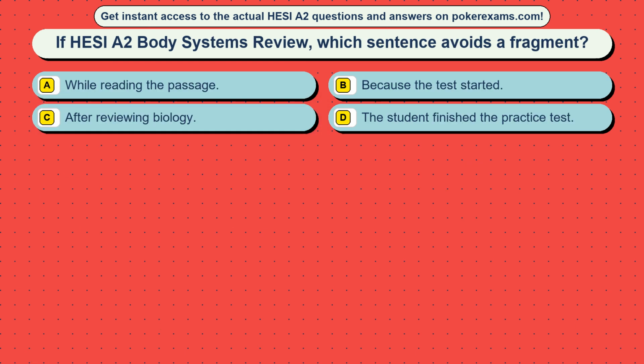Question 20. If HESI A2 Body Systems review, which sentence avoids a fragment? Option A, while reading the passage. Option B, because the test started. Option C, after reviewing biology. Option D, the student finished the practice test.